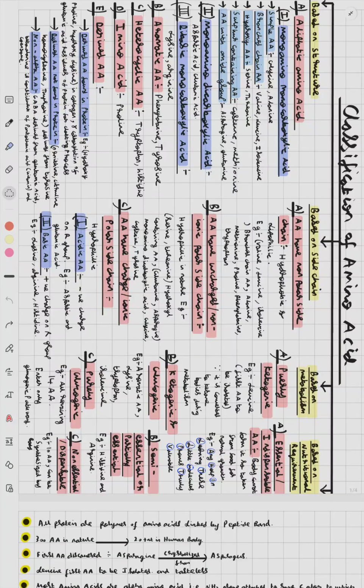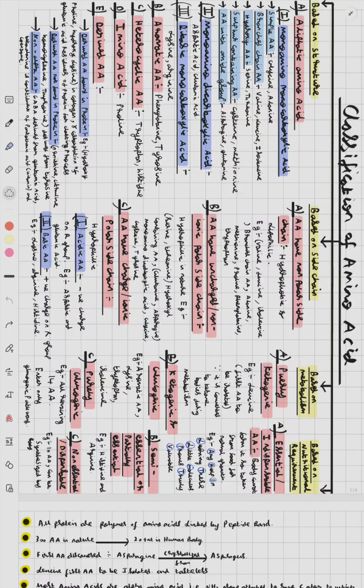derived amino acid not found in protein, and non-alpha amino acid. Derived amino acid found in proteins, examples are hydroxyproline and hydroxylysine, that is present in collagen.